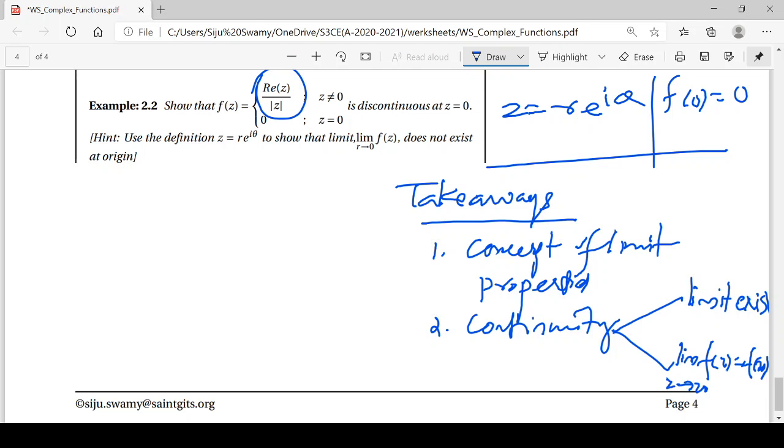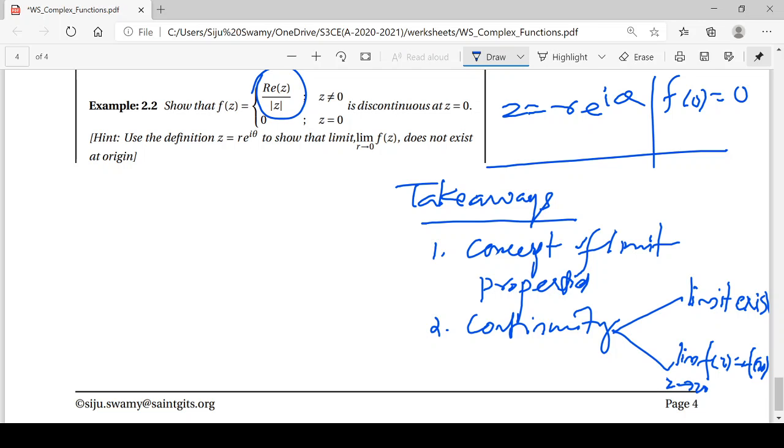If you have a function given in terms of z, it is better to choose z equal to r e raised to i theta. There is also one pitfall in that transformation. That means there is some r into a trigonometric expression that will come when we put the limit. Then that theta expression should be finite. That is very important.